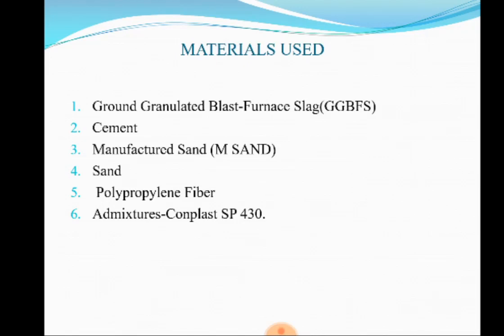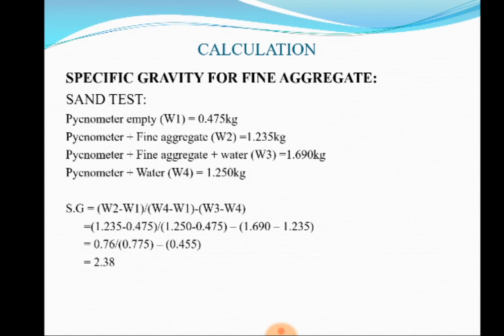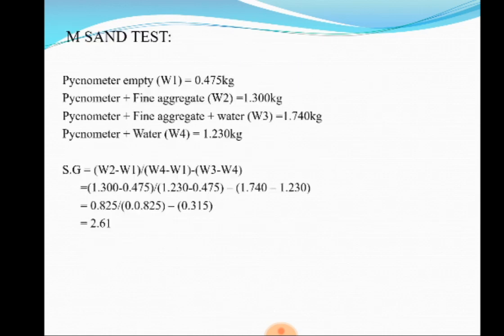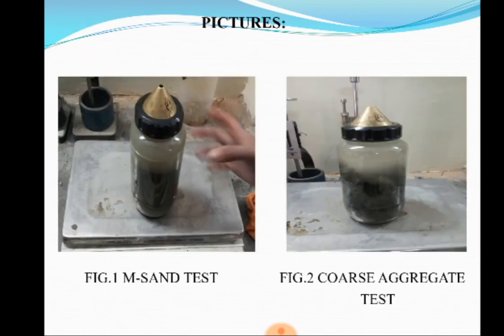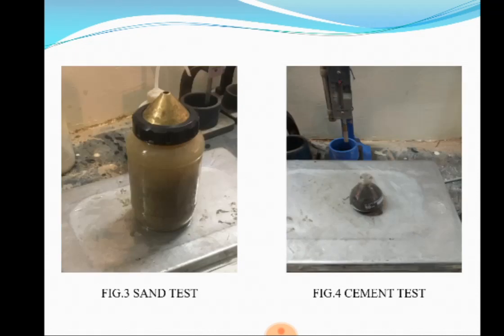Materials used in my project: GGBS, cement, sand, polypropylene fiber, and admixture. These are calculations about specific gravity. This is the fine aggregate reading I got, and the sand reading. These are all images for the tested readings.